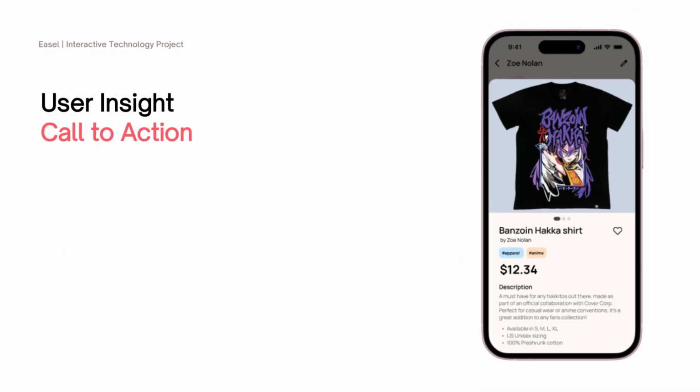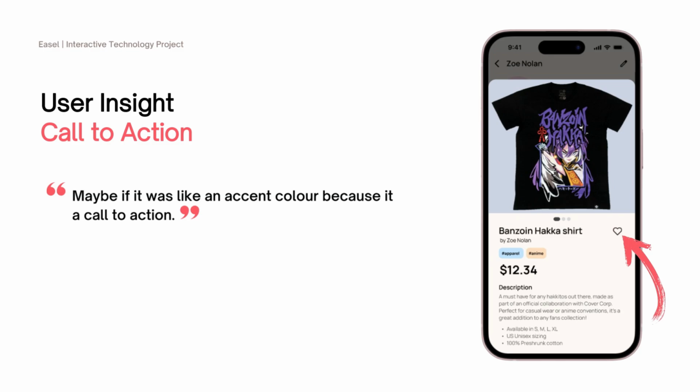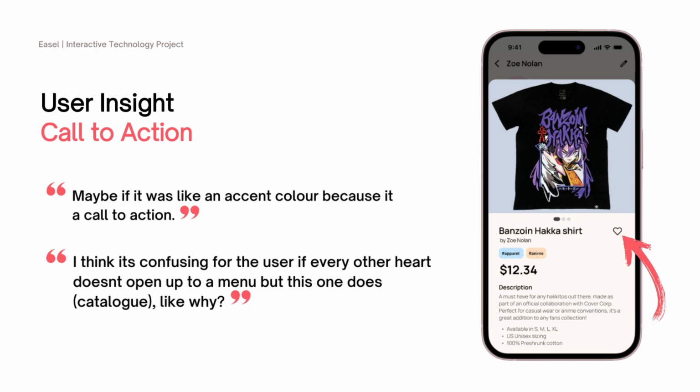2. Call to action design. Users suggested making call to action buttons like Add to Palette bolder with accent colours, clearer prioritisation of pricing and item listings, and consistency in button behaviour, such as when liking an item in the catalogue.